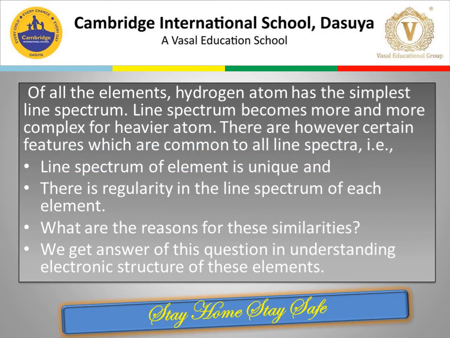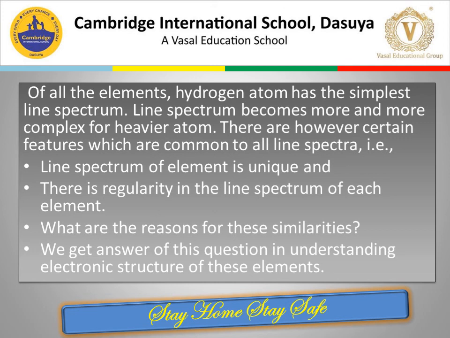Of all the elements, the hydrogen atom has the simplest line spectrum, as it has only one electron. The line spectrum becomes more and more complex for heavier atoms.